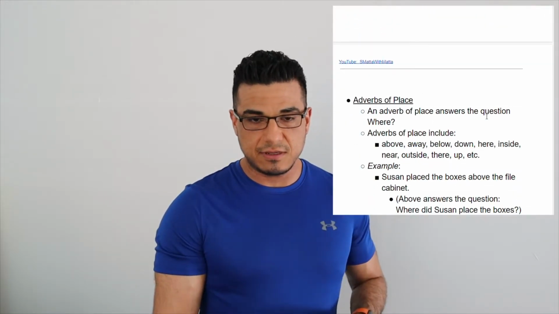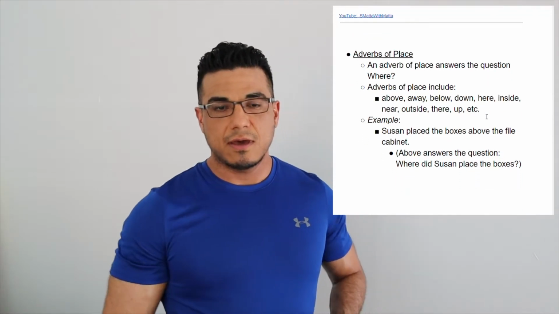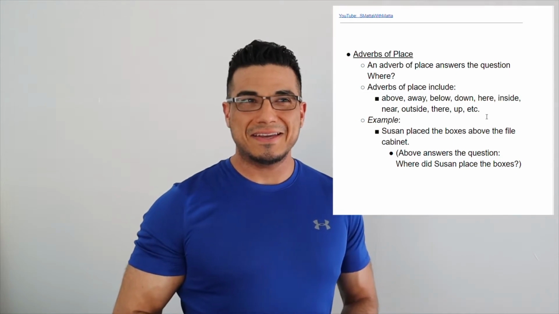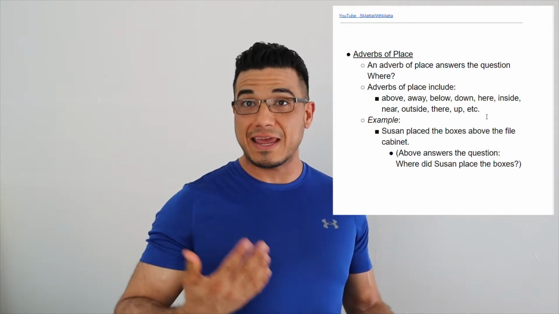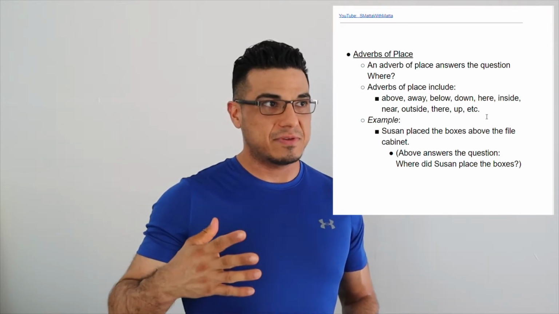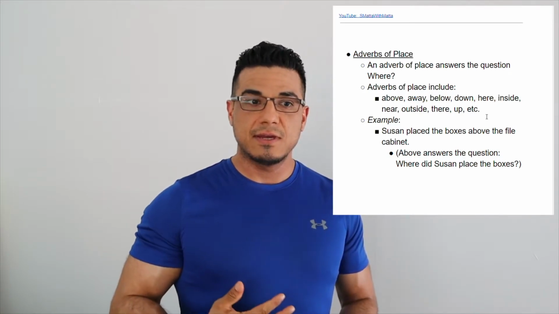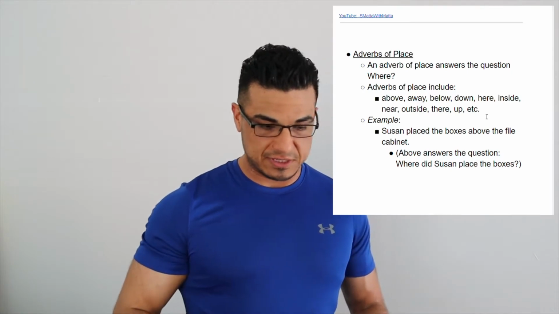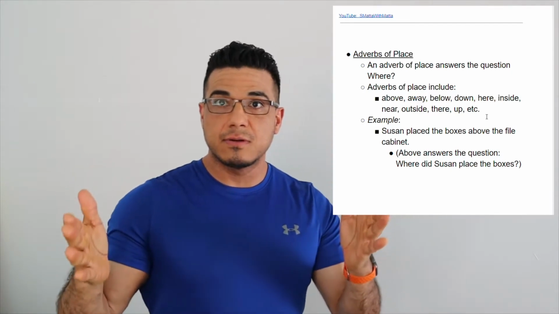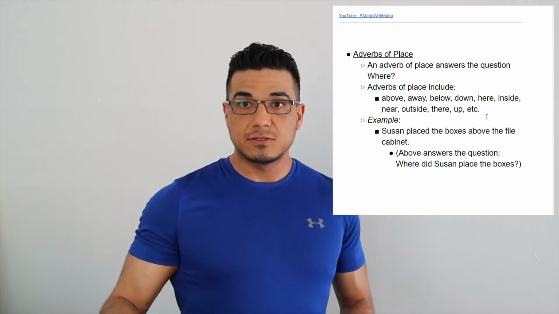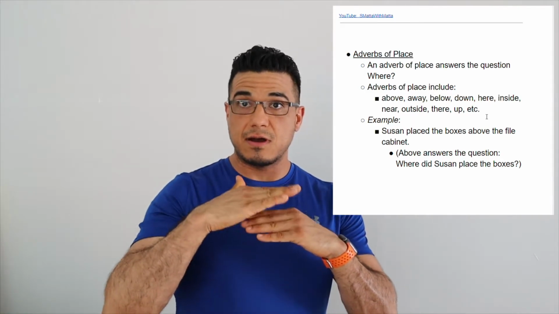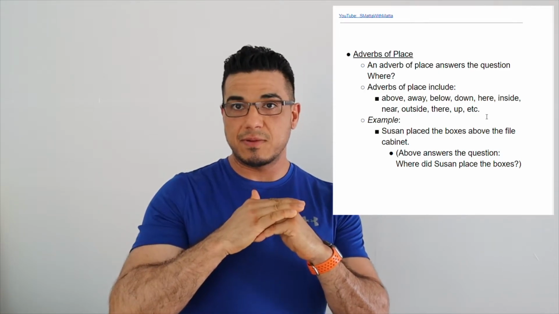So let's go ahead and take a look. We have adverbs of place. You could argue that prepositions would be like an adverb of place as well, except prepositions by their nature describe the relationship of two things in a sentence, right? So, for example, my computer is on the desk. So my computer, being that noun, in relation to the desk, is on the desk. So that would be my preposition.